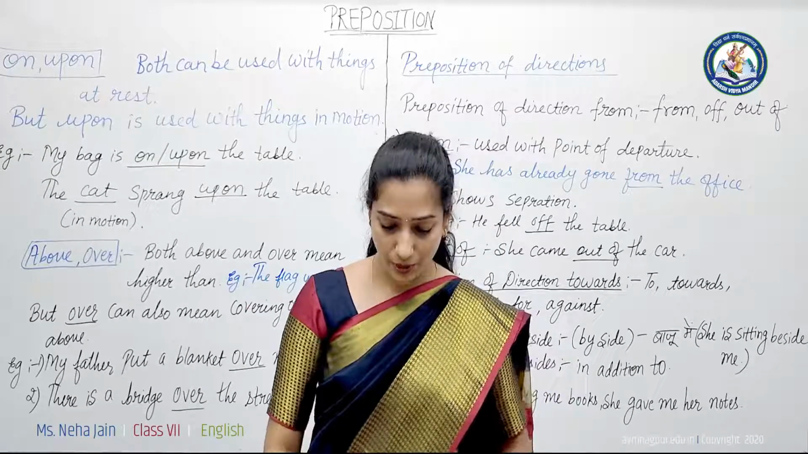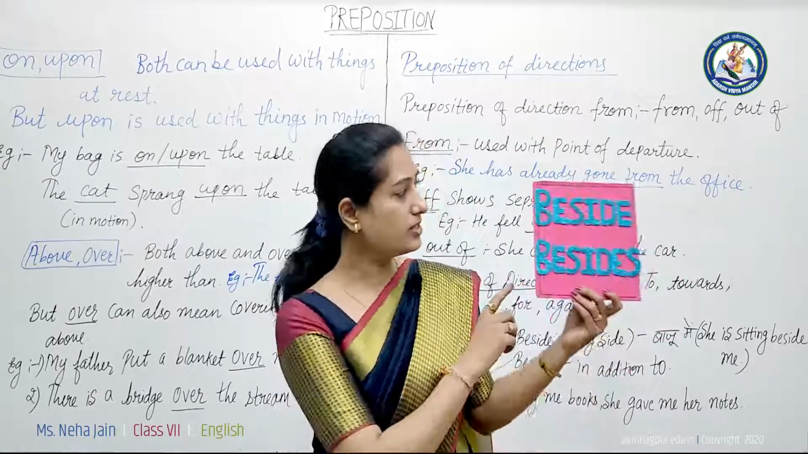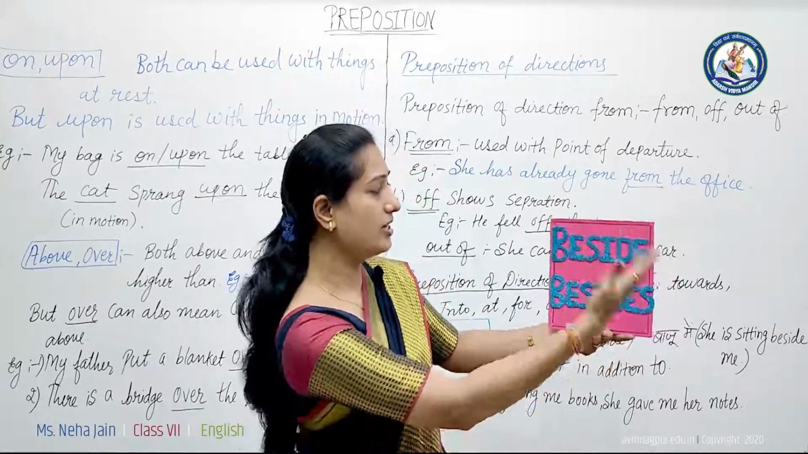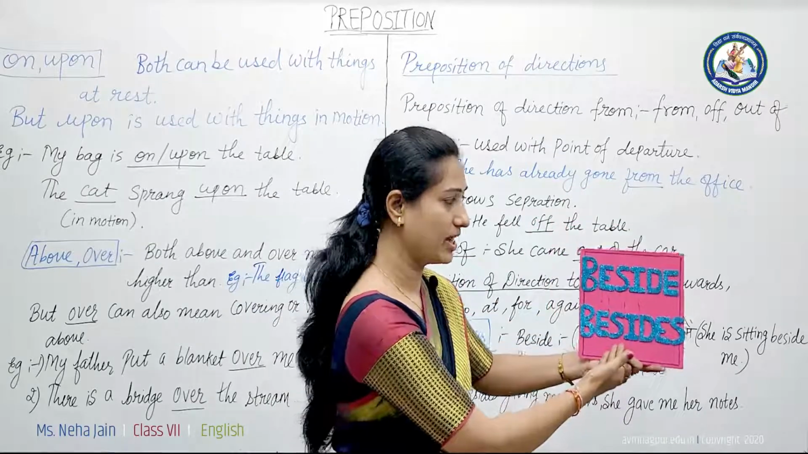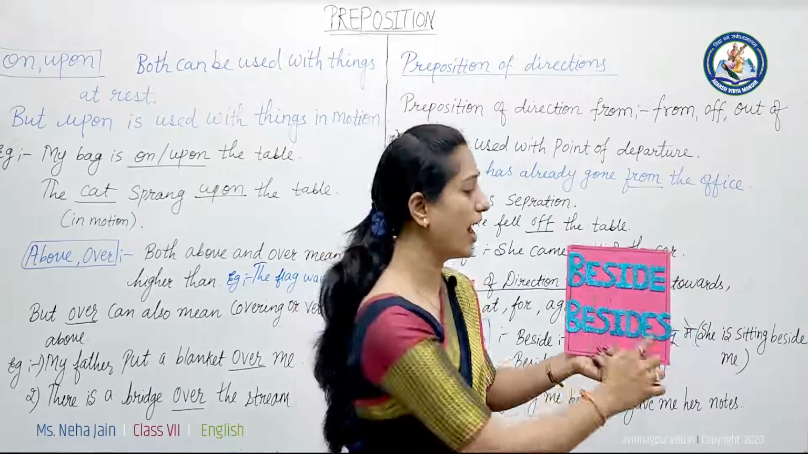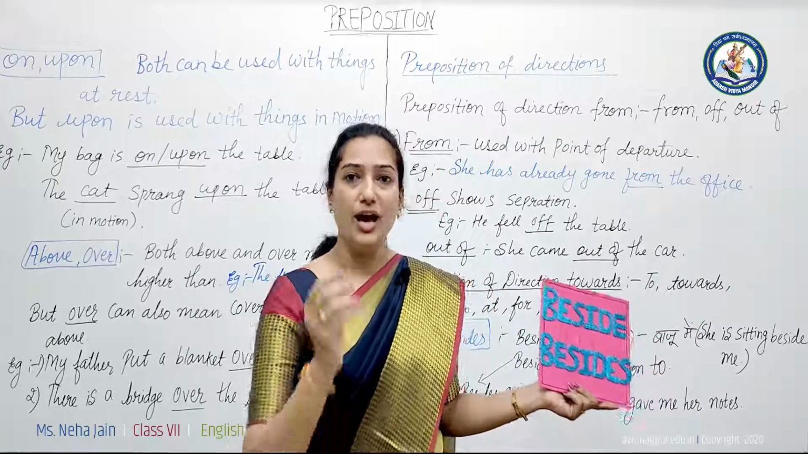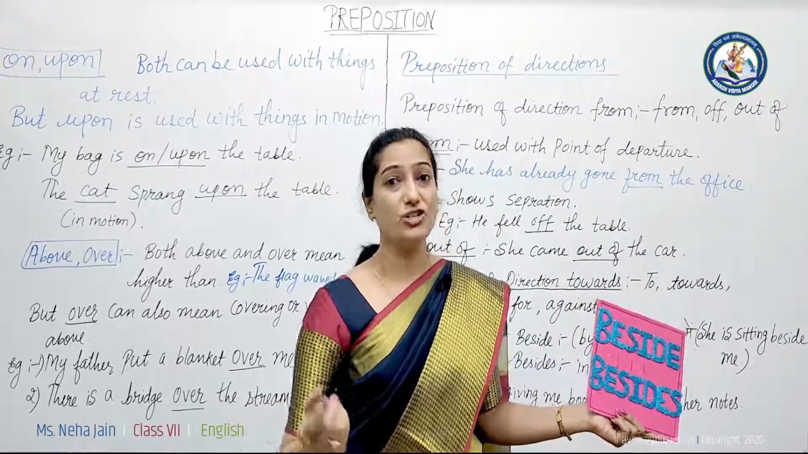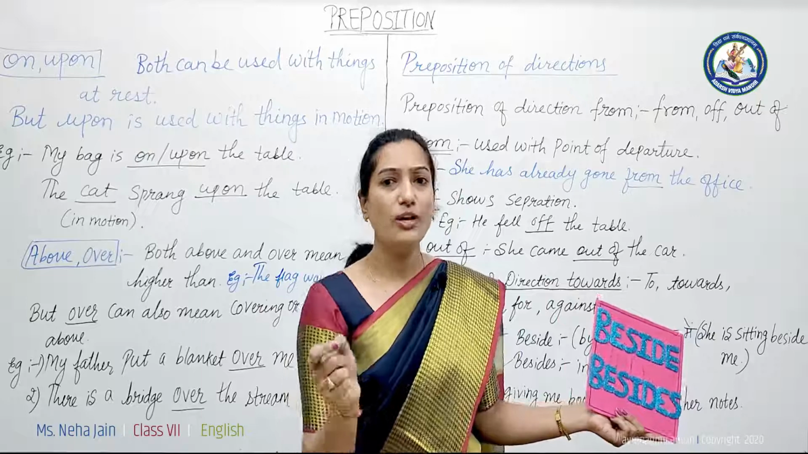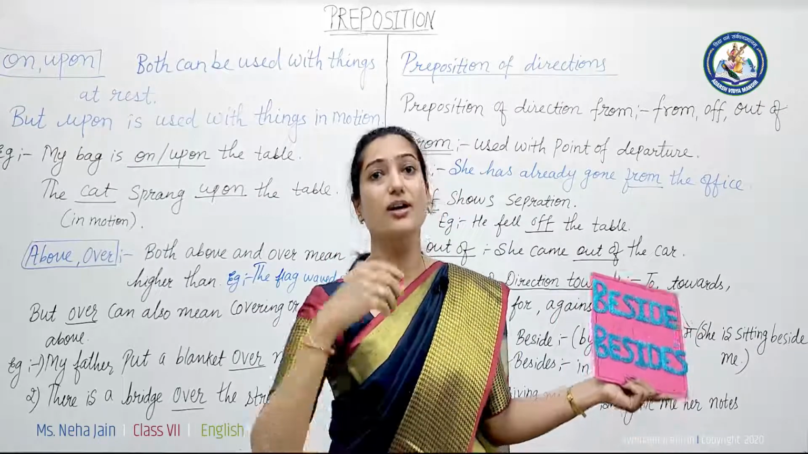Now I want to tell you some other things. While using some prepositions, we generally make silly mistakes. You can see this card. What is given here? It is written beside and besides. What is the difference between beside and besides? Only the difference of s is there, but it is a huge difference. As in Hindi we say chita and chinta: only the difference of one point, but it makes a lot of difference.